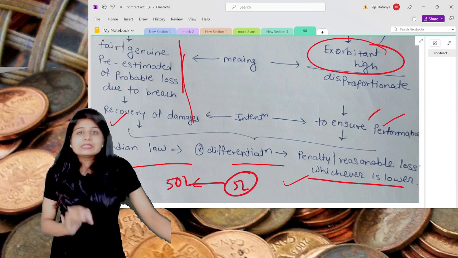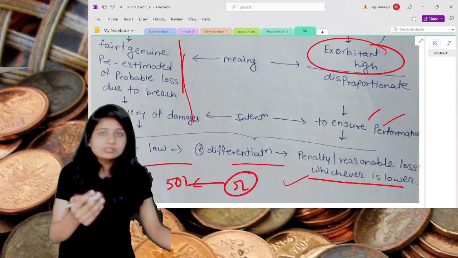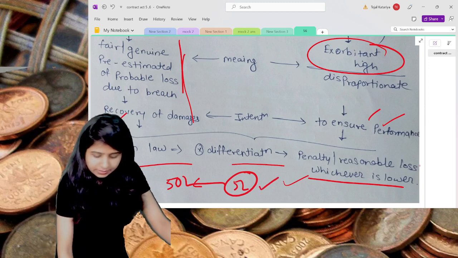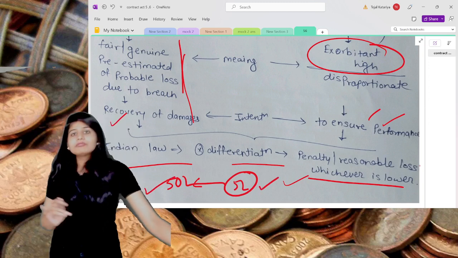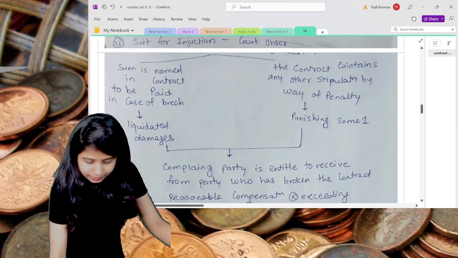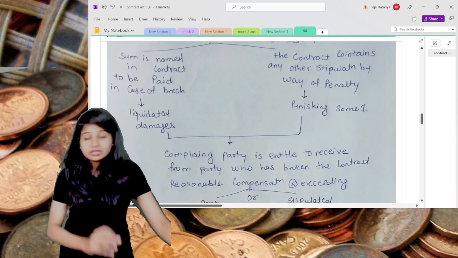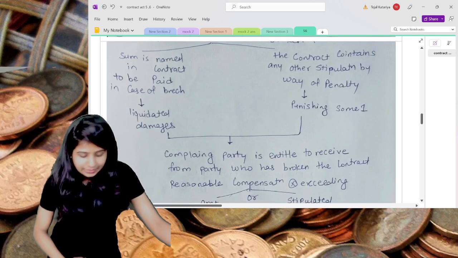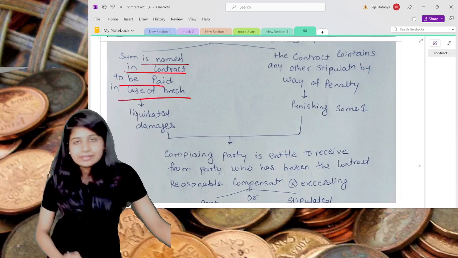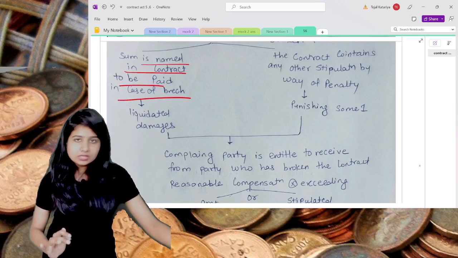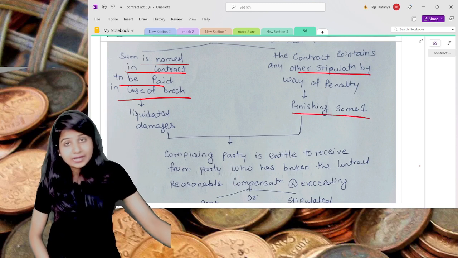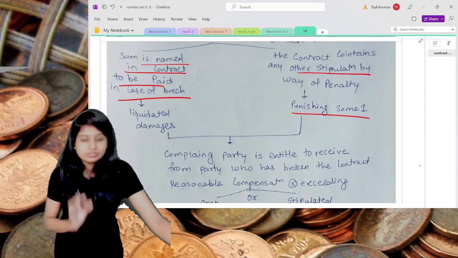So understand, in this situation Indian laws do not penalize in such a higher way. Indian law says whatever the reasonable loss or penalty, whatever is lower, we will claim for that. So here it is given in a very clear manner that liquidated damage is nothing but where you have mentioned that in case of breach you will pay a certain sum of money as damages, but the penalty is something where you have stipulated in such a way that you want to punish somebody.